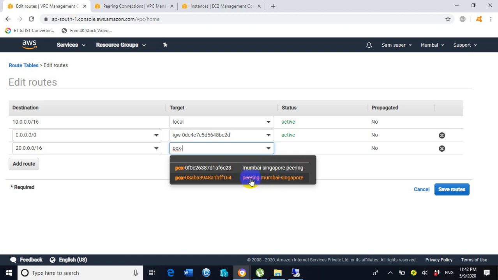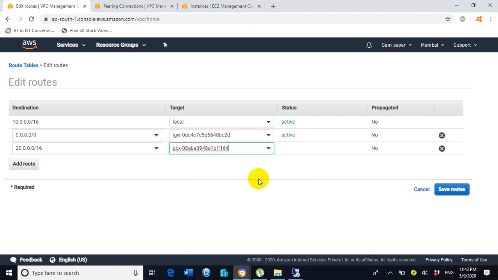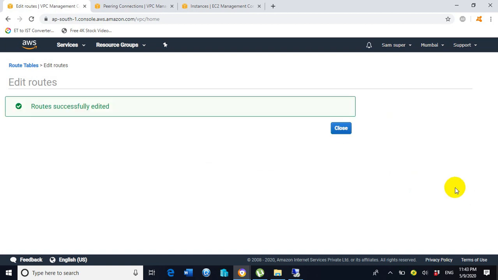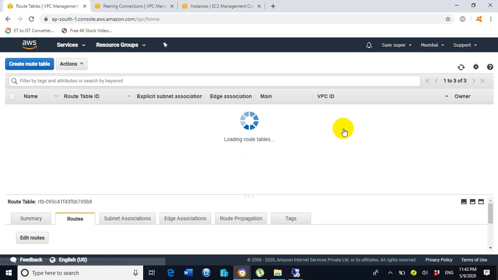We need to select peering Mumbai Singapore because the first one, which failed, is showing the failed peering option also. So this is the correct one, peering Mumbai Singapore. Click on save routes. So routes successfully edited. Click on close.